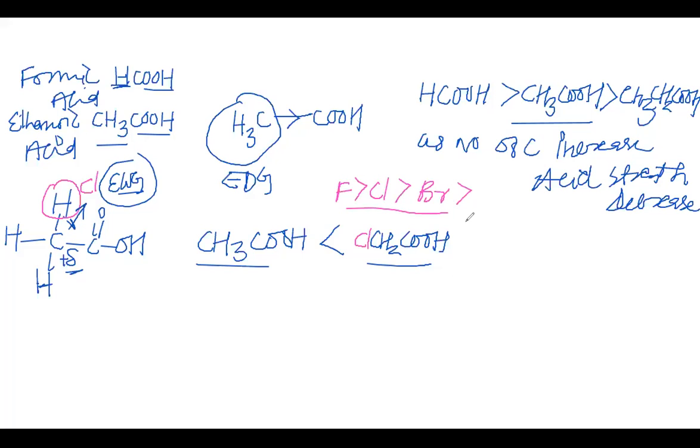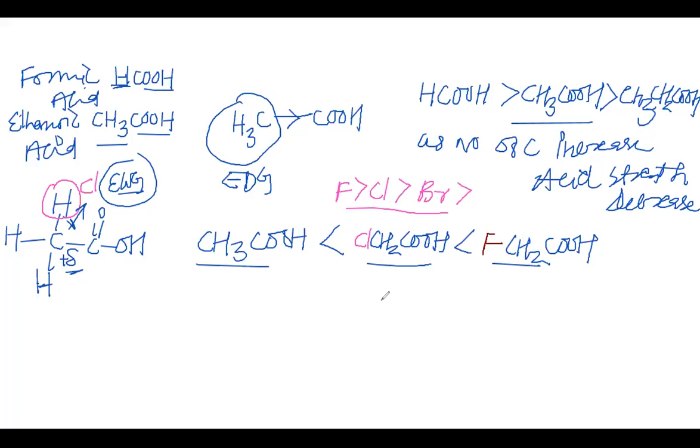Now suppose instead of chlorine, my dear students, we have fluorine bonded to the acetic acid, which is known as fluoroacetic acid. So we can easily expect that fluoroacetic acid will be more acidic than the chloroacetic acid.